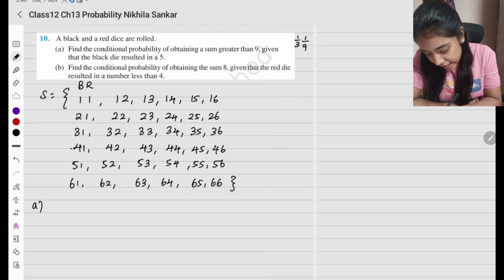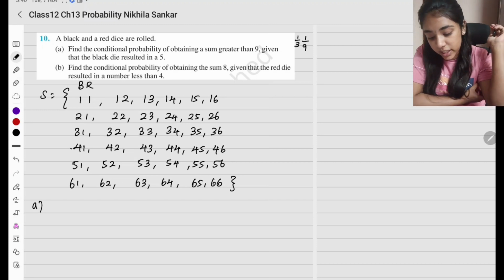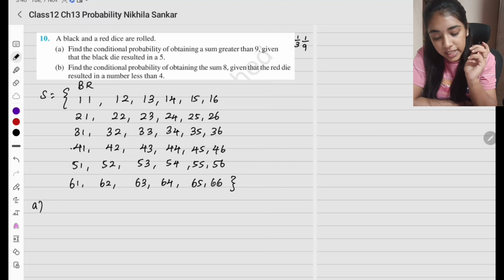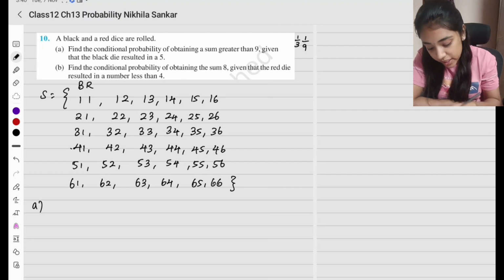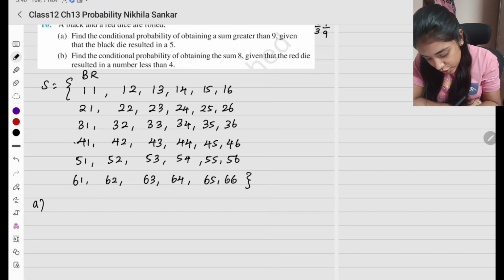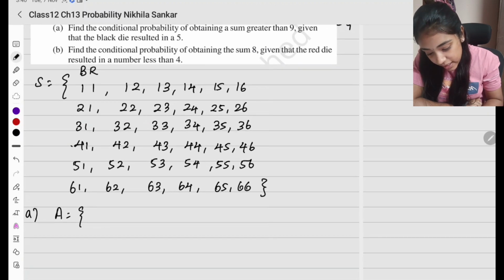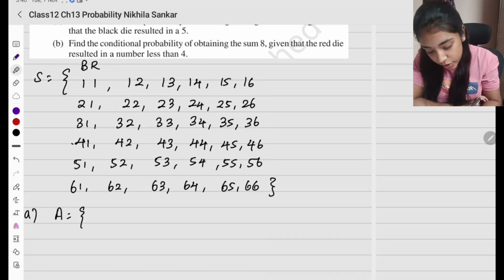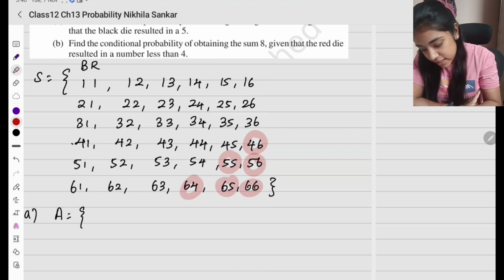So now in the first subsection, A, what are they asking? Find the conditional probability of obtaining a sum greater than 9. So sum greater than 9 is going to be my A. Where is the sum greater than 9? I'm going to mark that. So I'm going to have sum greater than 9: 4 6, 5 5, 5 6, 6 4, 6 5, 6 6.